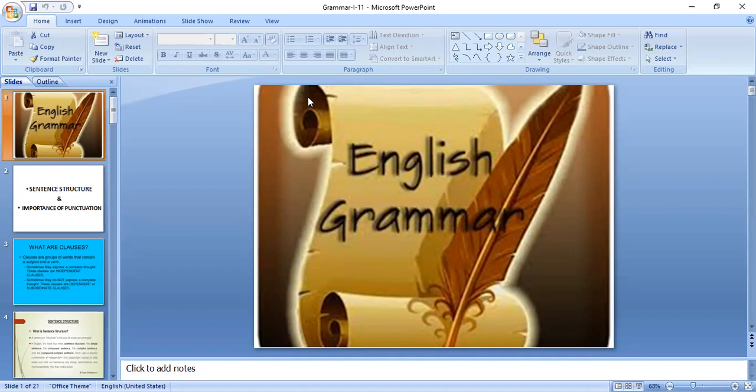So what enriches the beauty of the English language? Grammar can enrich the beauty of the English language. How?